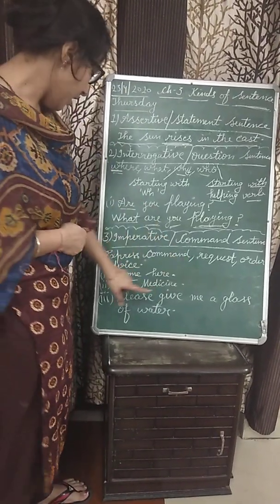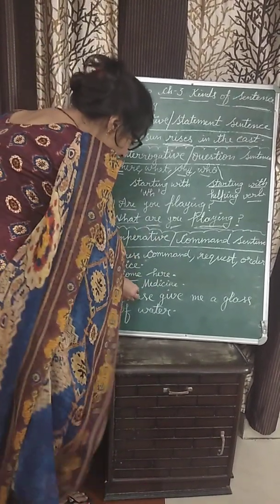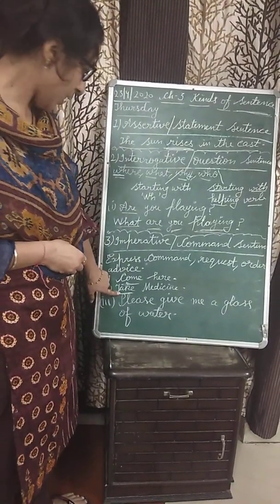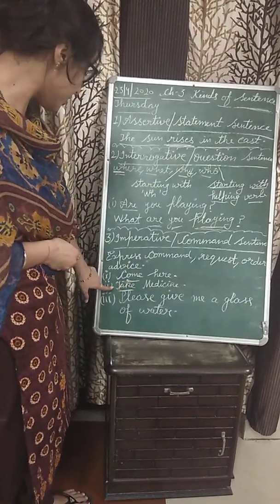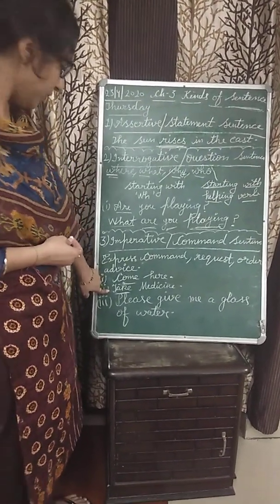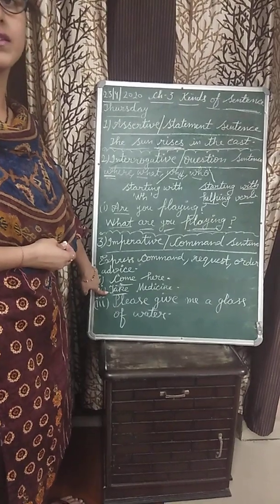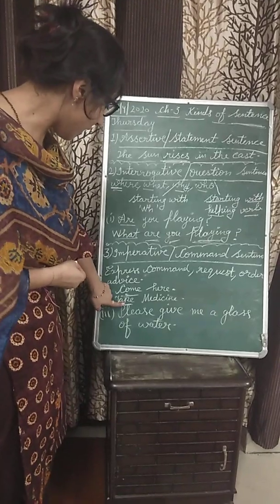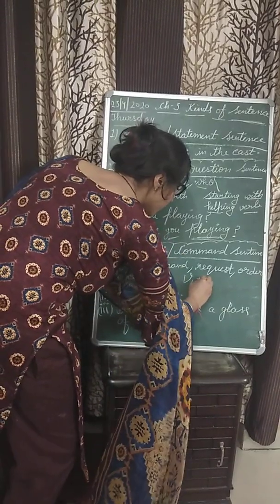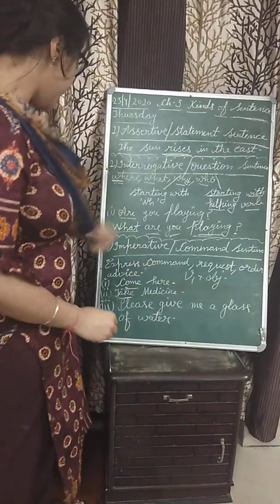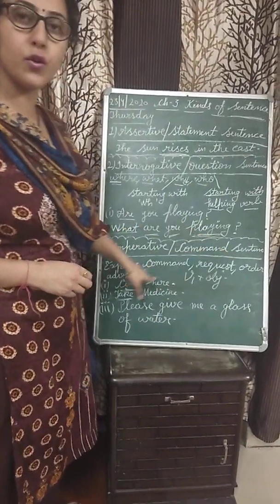Come here, beta. Second one is take medicine. See, this sentence starts with a verb first form. Take is a verb first form, and medicine is an object. We are not using any subject here. It is understood what the subject is here. You take medicine. So the subject is hidden here, but it is understood that the subject is always second person. You should take medicine. This sentence starts with verb first form plus object. What is the identification of an imperative sentence? Verb first form plus object and ends with a full stop only. And in this sentence we express command, request, order or advice.